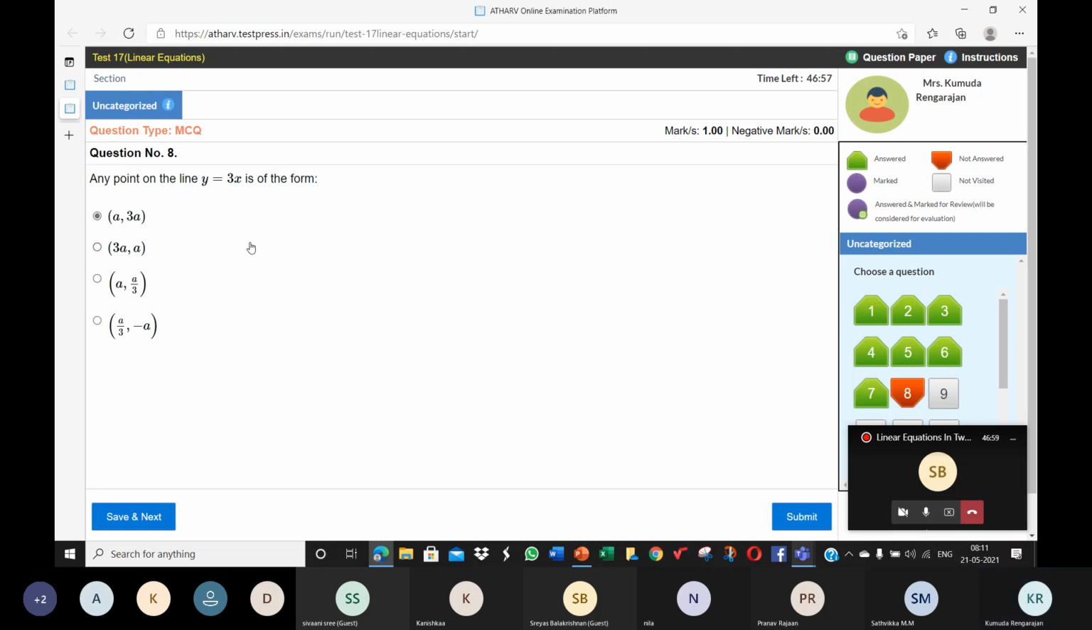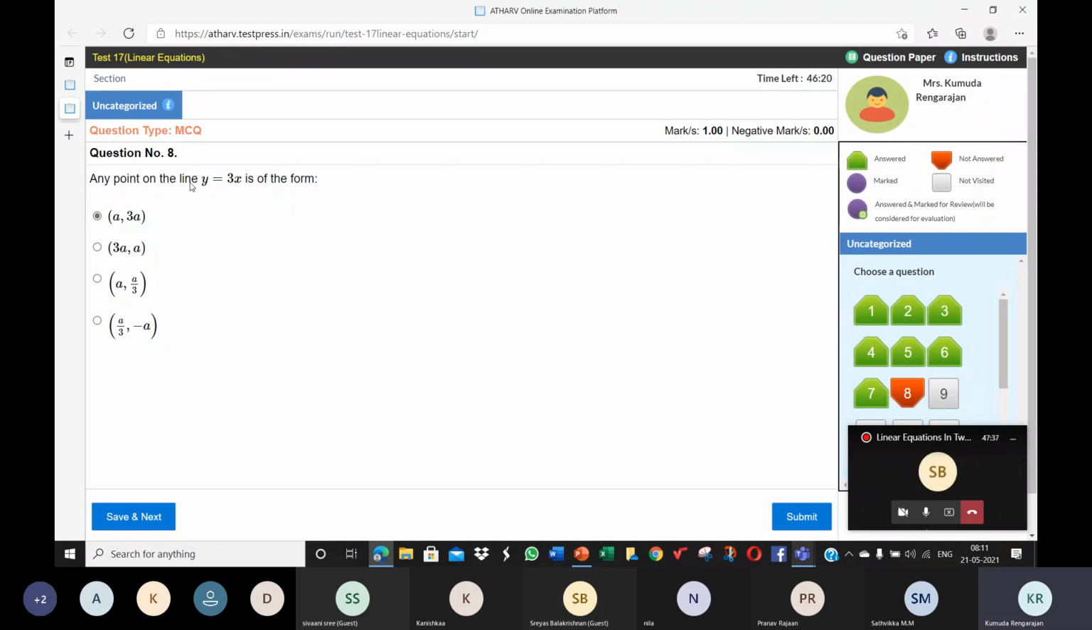So what should I do now? Y is equal to 3x. So what is the value of x, children? In the second option, what's the value of x? 3a. Please follow me. In the second option, the x coordinate is 3a. So let's say 3a here. X is 3a, right? So what is the value of the RHS? 9a. And what is the left hand side? Y, which is a. So LHS is a, while RHS is 9a. So it's not satisfied. LHS is not equal to RHS.